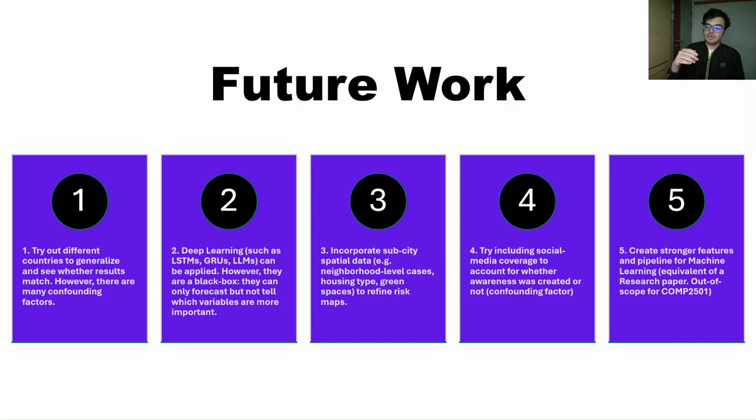We can try incorporating sub-national spatial data. Currently, I just incorporated the entire country. So we can incorporate neighborhood-level cases, and whether those spaces were more green, because that leads to more mosquito breeding sites, and so on. And we can try creating stronger features and pipelines for the machine learning models. However, that's the equivalent of a research paper, and it is out of the scope for COMP2501. So this is something that can be done in the future.